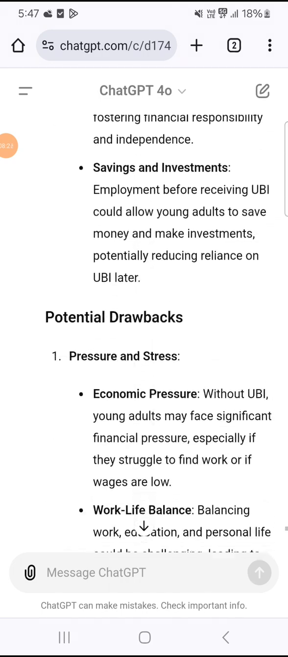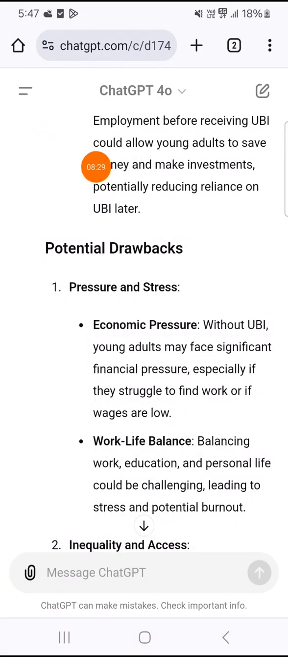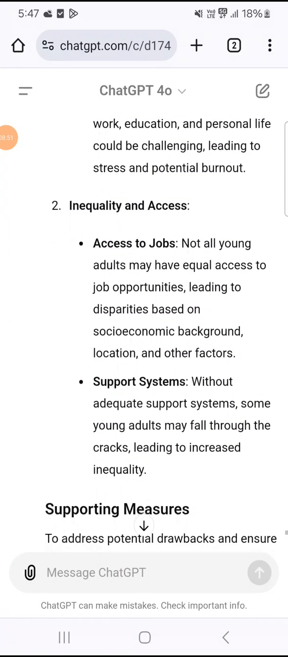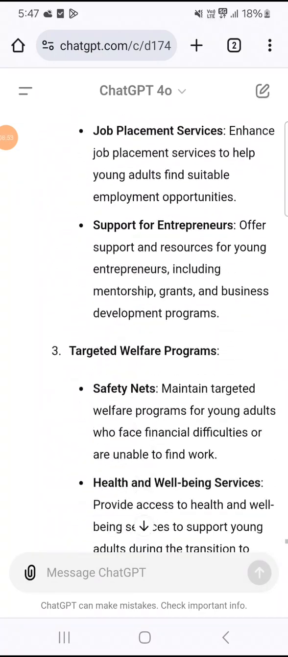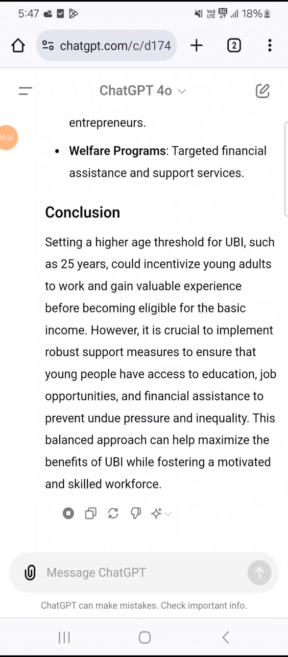Potential benefits. 1. Economic participation. Increased workforce participation. A higher age threshold could result in higher workforce participation among young adults, contributing to the economy. Entrepreneurship. Young individuals might be motivated to start their own businesses or pursue entrepreneurial ventures. 2. Financial responsibility. Early financial management. By working, young adults would learn to manage their finances early, fostering financial responsibility and independence.